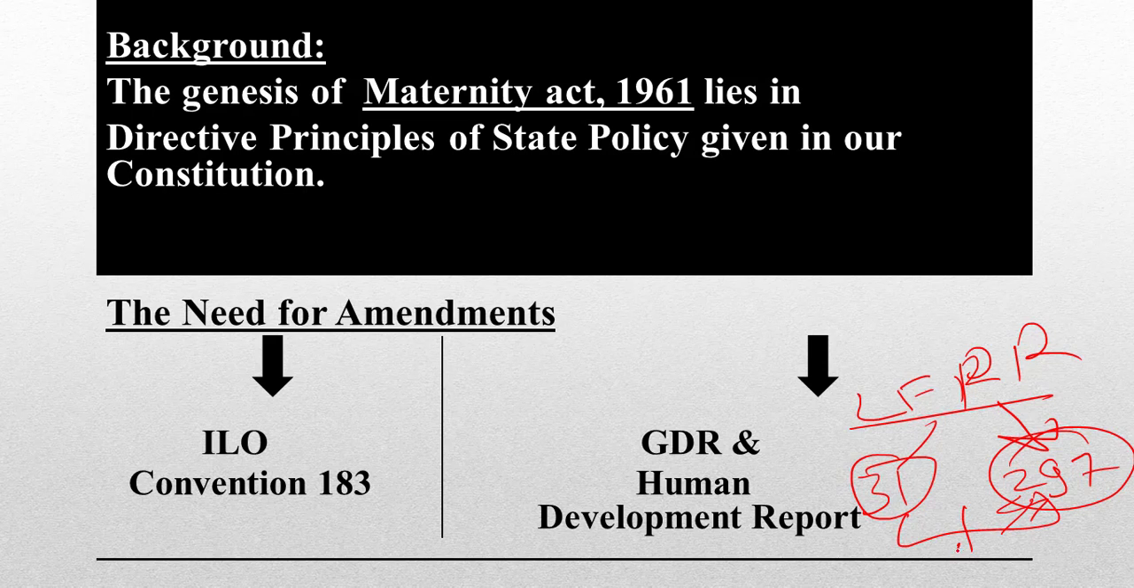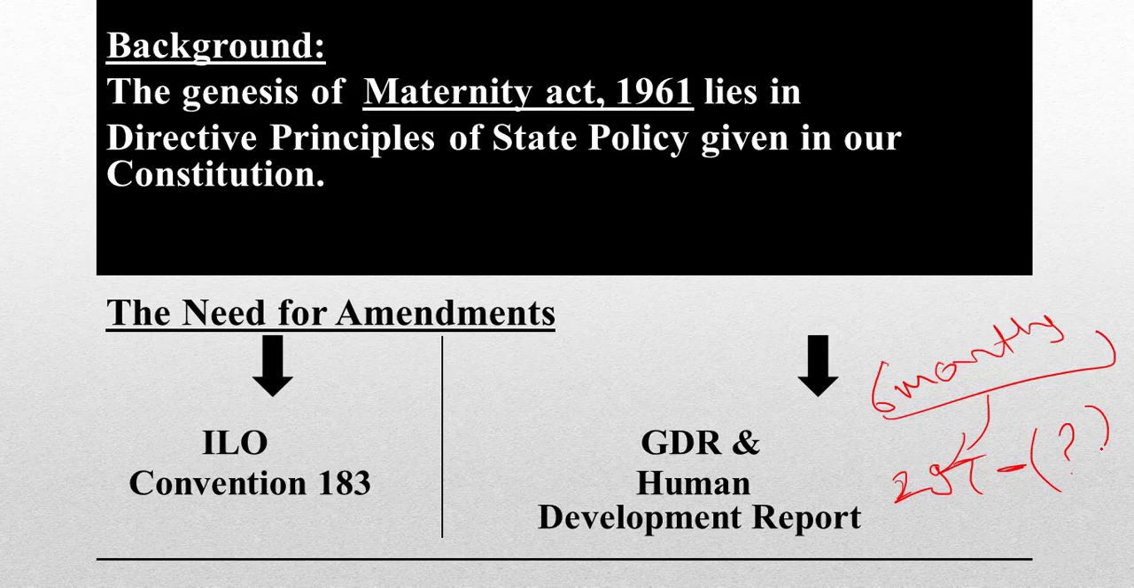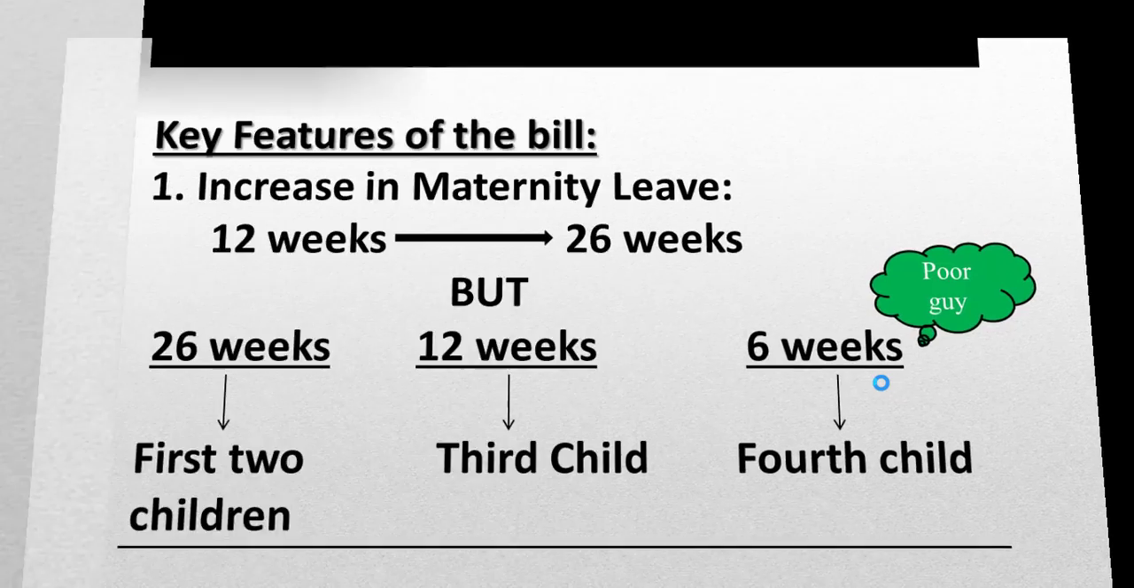So how does this maternity amendment help this cause? The thing is, if any woman is not working for 6 months and is on leave and is being paid for this leave, then this will definitely be subtracted from this 297. So that is the reason this number will come down. 297 minutes will come down after the enactment of the new amendment bill, a new amendment to the 1961 Act. So let us move ahead.